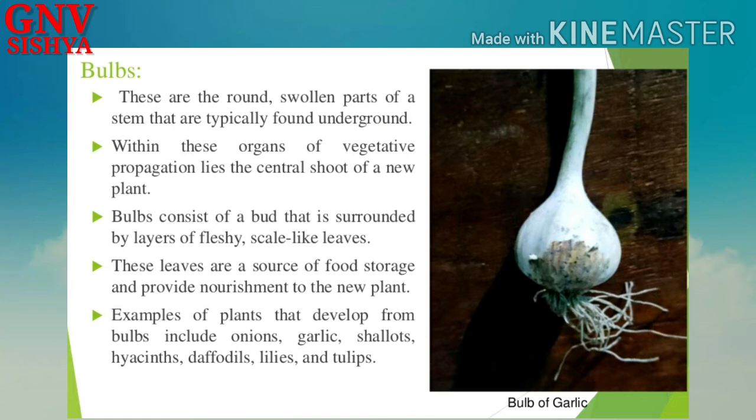So in onions also you can see when you cut an onion, several layers are formed, right? So those layers are actually primitive leaves. They are actually called scale leaves. They will provide nutrition to the newly growing plant. These leaves are a source of food storage and provide nourishment to the new plant. Examples of plants that develop from bulbs include onions, garlic, shallots, hyacinths, daffodils, lilies and tulips.